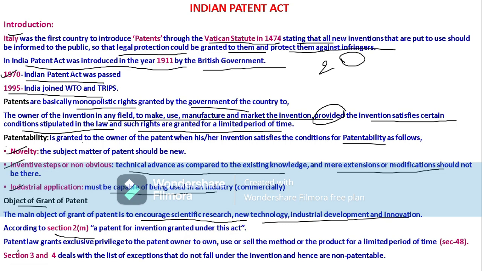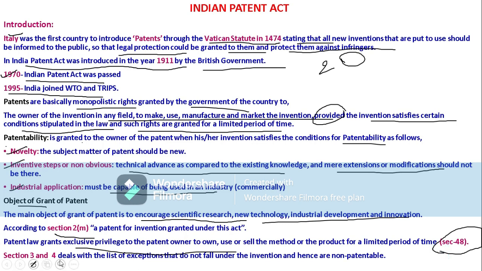So patent law grants exclusive rights to the patent owner, which are nothing but monopolistic rights, according to section 48.